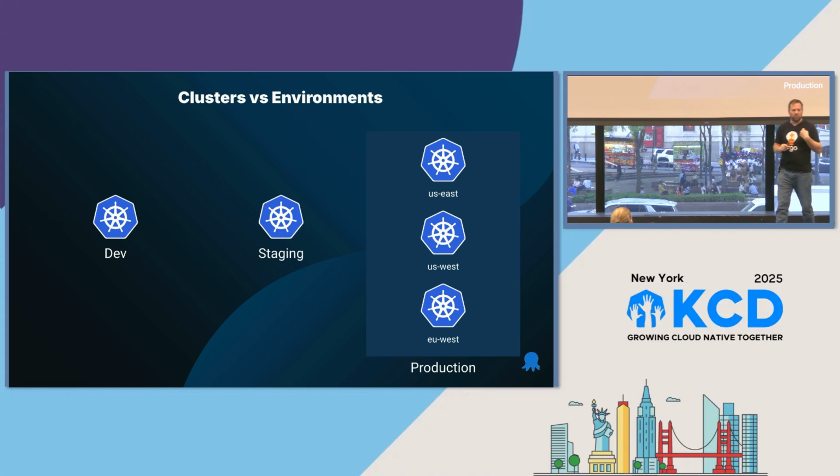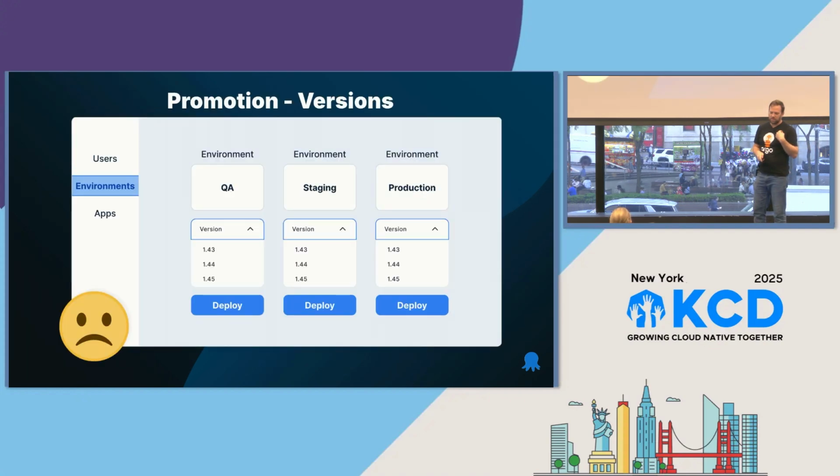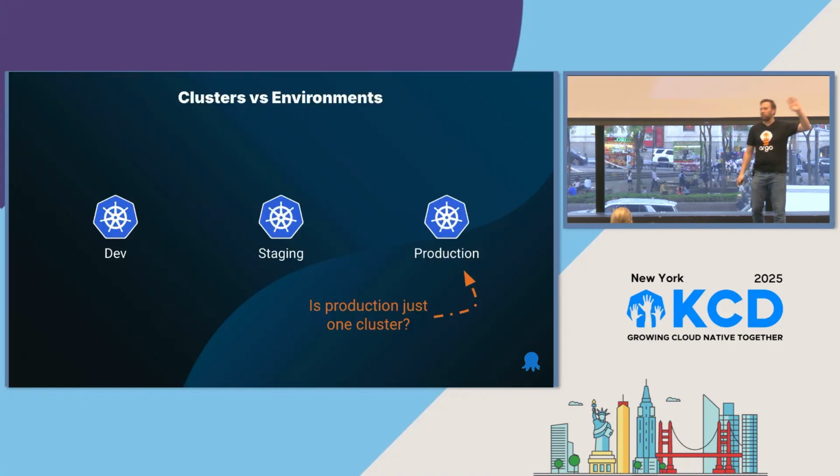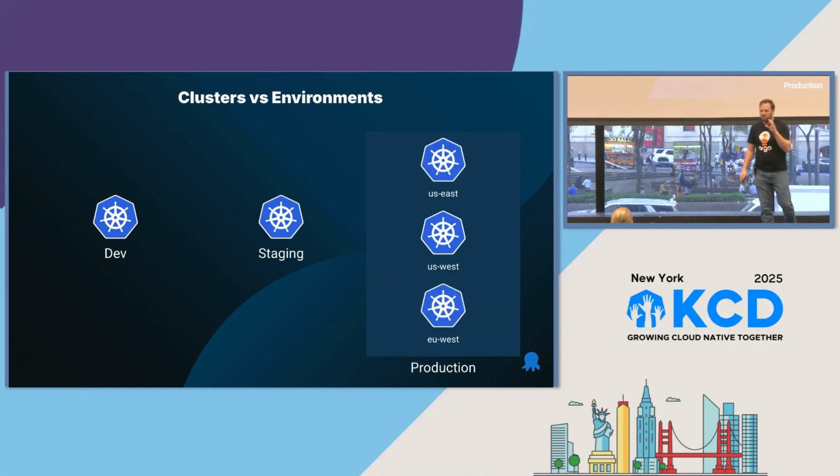Now, as a developer, if we go back to our promotion flow, I'm pushing from staging to production, right? Do I care how many clusters are in production? I super don't. That's operations' job. They're adding clusters, they're removing clusters, they're deploying new regions, boom, boom, they're doing magic. That's their business. I don't really care. I want my change in production. That's my one job. I want that raise, I want that promotion, I want to get my change into production, right? So it might be 3 clusters or 10 clusters or 100 clusters. I don't really want to care what's going on there. I just want to think I'm pushing to production.